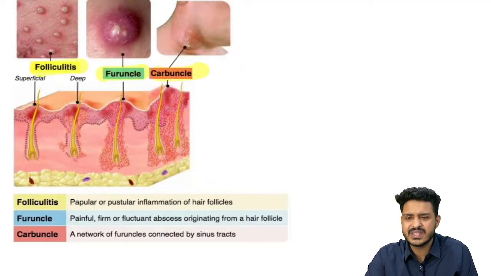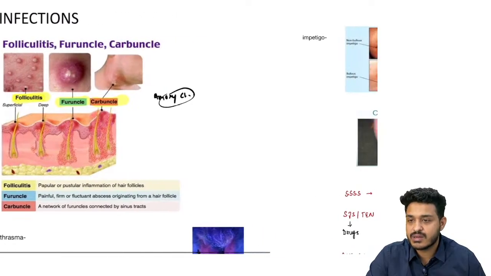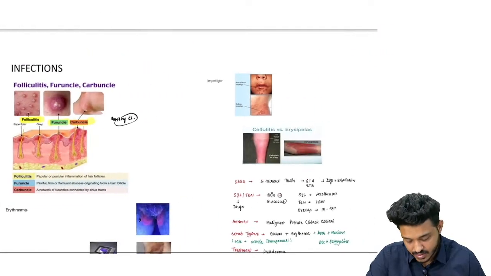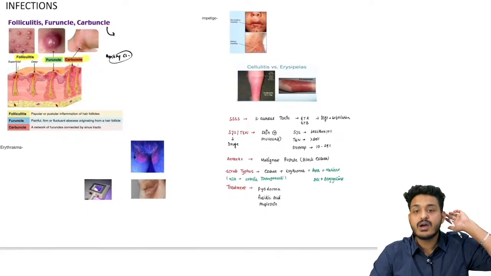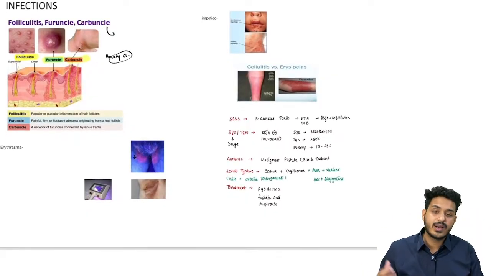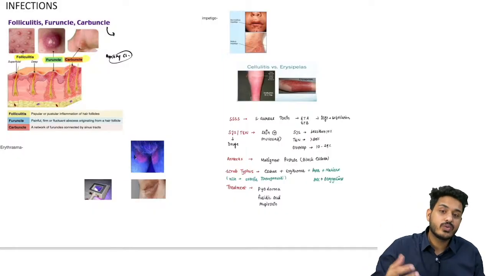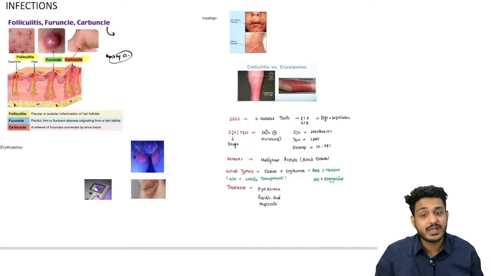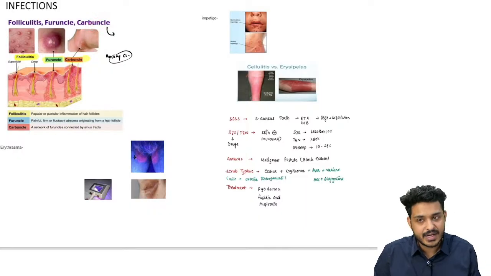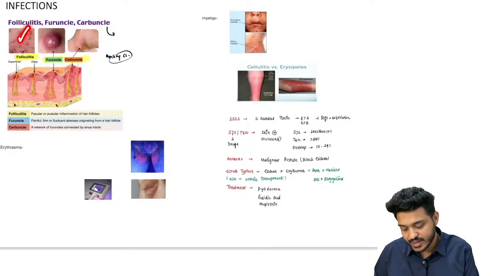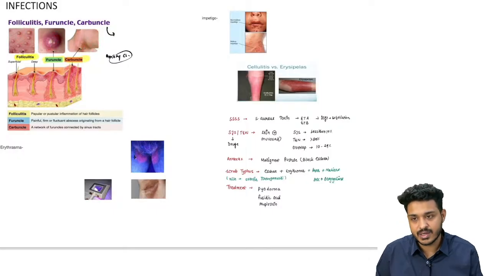What is the treatment? The basic treatment is you can use Amoxyclav 625 for folliculitis or carbuncle, right? Generally this carbuncle happens on the nape of the neck in people who have diabetes mellitus. That means more glucose will be there. More glucose means more bacteria will come. More bacteria means more lesions can be there. So carbuncle is common in diabetes mellitus patients, right? So these are your folliculitis, furuncle and carbuncle, right?